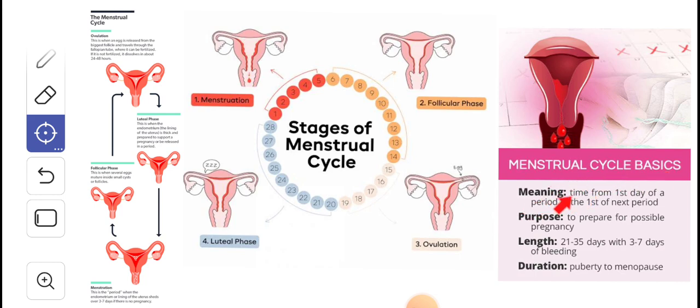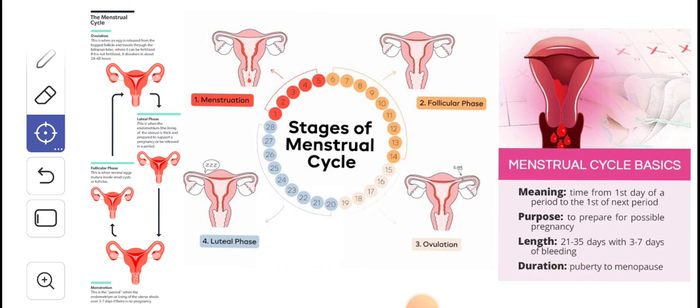The menstruation cycle means the time from the first day of a period to the first day of the next period. The purpose is to prepare for a possible pregnancy. Okay, so it is prepared for the pregnancy, but if the pregnancy doesn't happen, it comes out in the form of menstruation. And the length is 21 to 35 days. It varies from woman to woman. Okay, and there are 3 to 7 days of bleeding. The bleeding may occur in women for about 3 to 7 days. It depends from person to person.